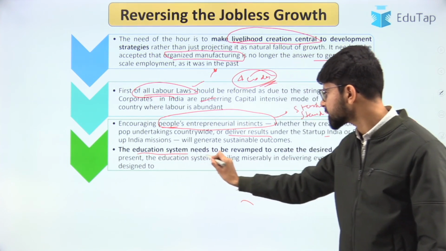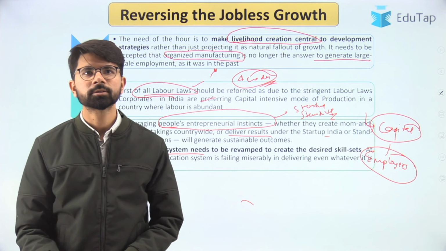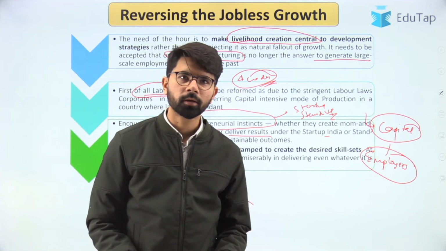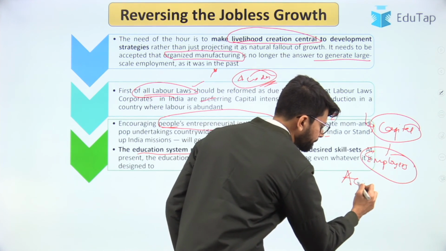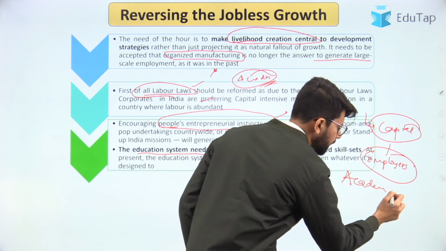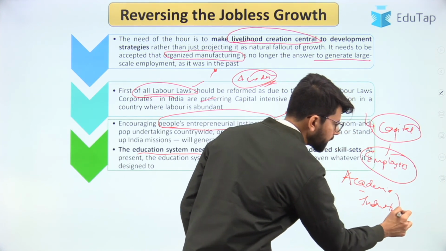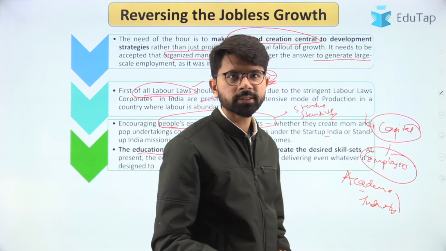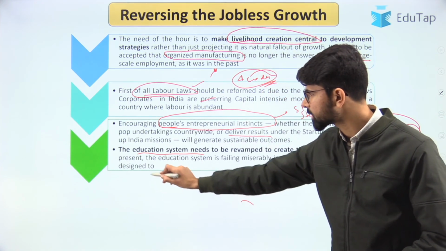So the education system also needs to be revamped to impart the right skills to the graduates who are pursuing their graduation. So the academia and industry linkage has to be built, so that the skills that the graduates possess are in accordance with the industry needs. So that will serve the purpose.